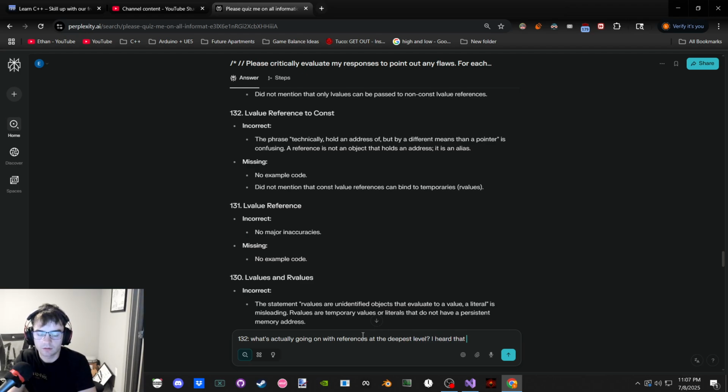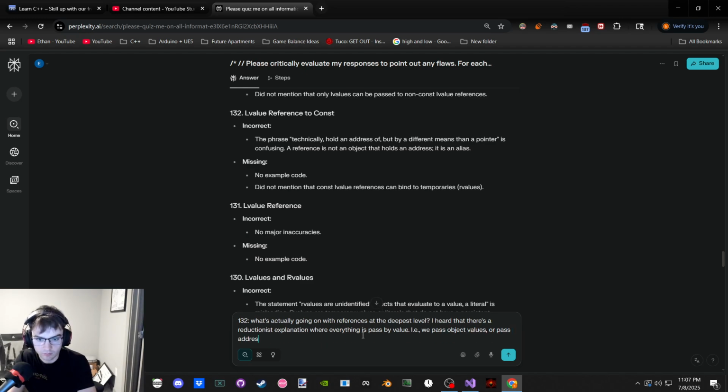I heard that there's a reductionist explanation where everything is passed by value, i.e. we pass object values or pass addresses as values or pass by reference, which is apparently similar to a pointer. Explain, please.